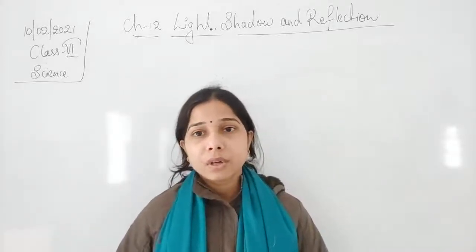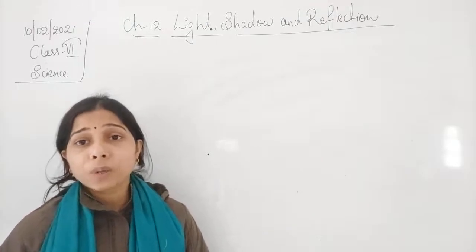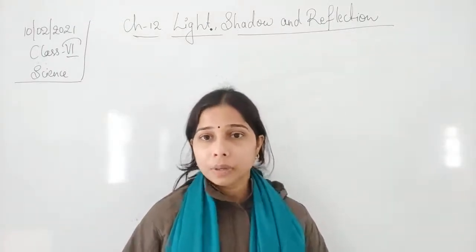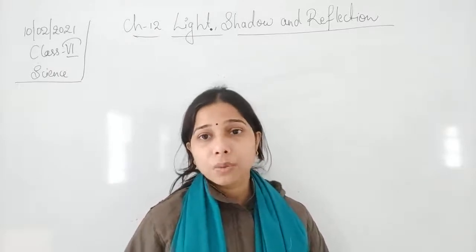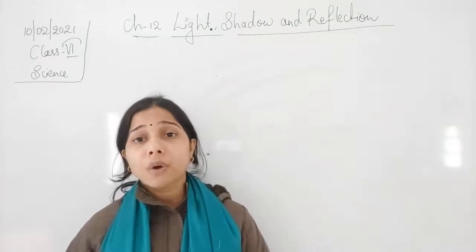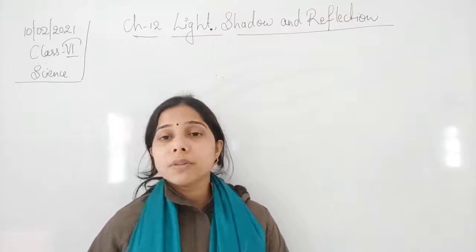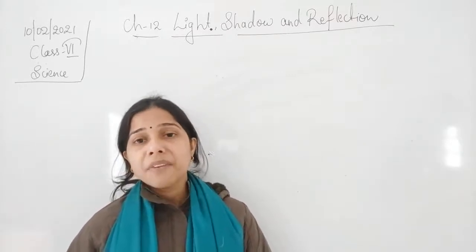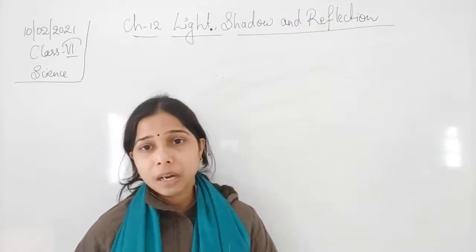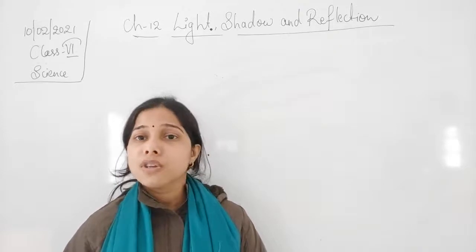Hello students. In the previous class in this chapter, that is light, shadow and reflection, we had already discussed light and shadow. In the shadow part, we have seen what a shadow is and how it is formed. When light falls on an opaque object, a shaded or dark area is formed, and that is called the shadow.